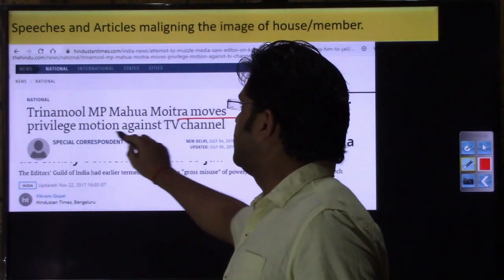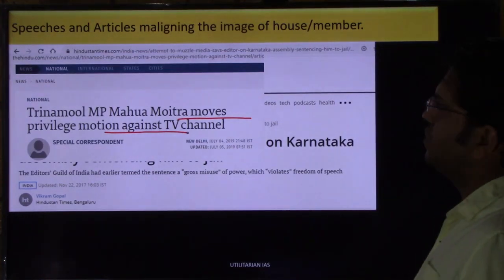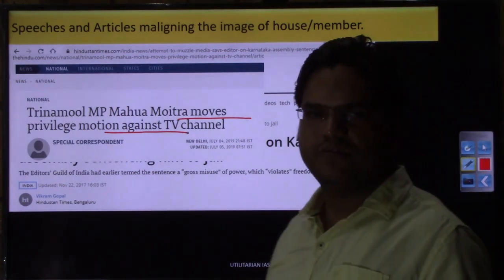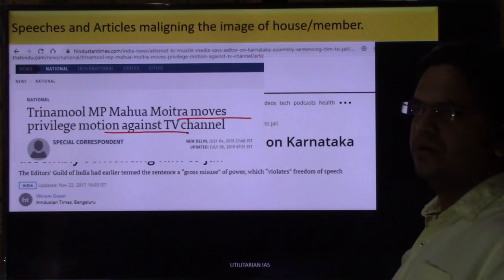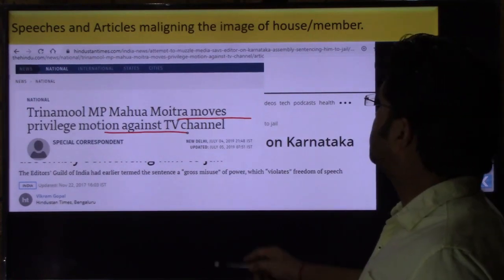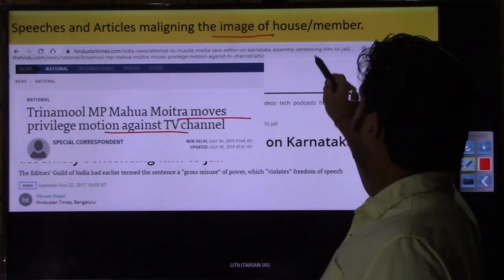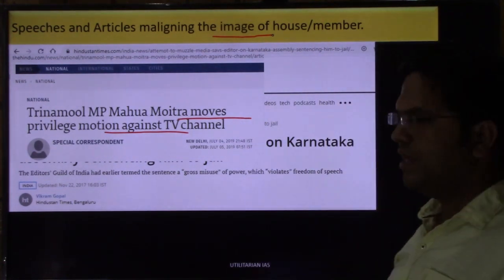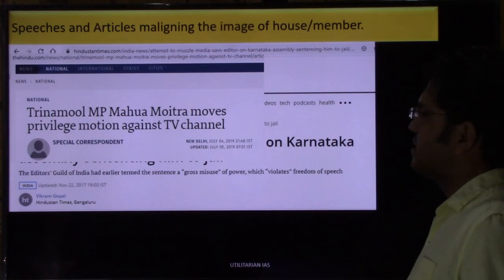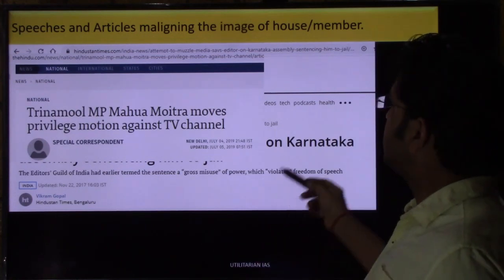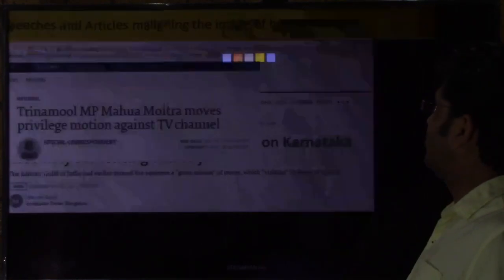Mahua Moitra moves privilege motion against a TV channel. So if any media house or any member is writing an article or giving any kind of wrong information which has the capacity to malign the image of the house or any member, this privilege motion can be moved. So these were certain examples which can be cited as cases of breach of privilege, right?